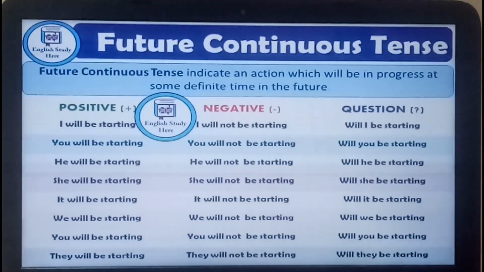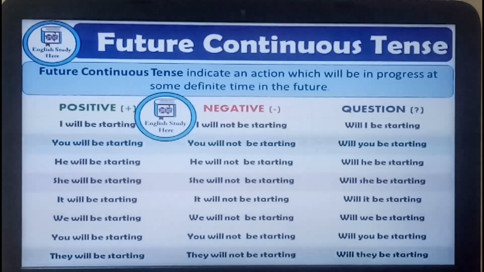These are the examples. Like, I will be starting. Will is there, be is there, start is the verb, ing is added. So this is future continuous tense. For negative, I will not be starting. For interrogative, will I be starting? So for future continuous tense, you have to use will plus be plus verb plus ing.